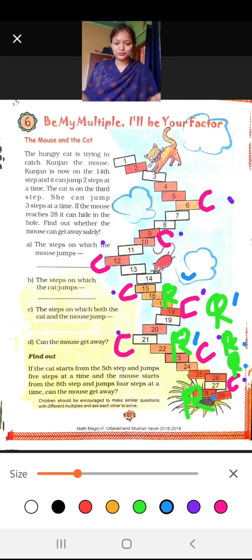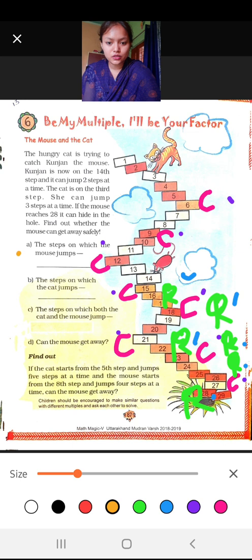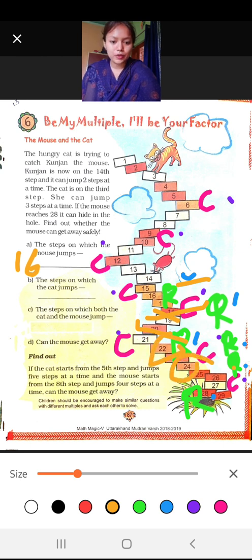Yes or no? So the first question is what? A part you can see here. In the A part, the question is the steps on which the mouse jumps. So can you name the steps on which the mouse jumps? Yes, we can easily tell them. So which is it? Step number 16, step number 18, then step number 20, step number 22, step number 24 and step number 26, then step number 28.